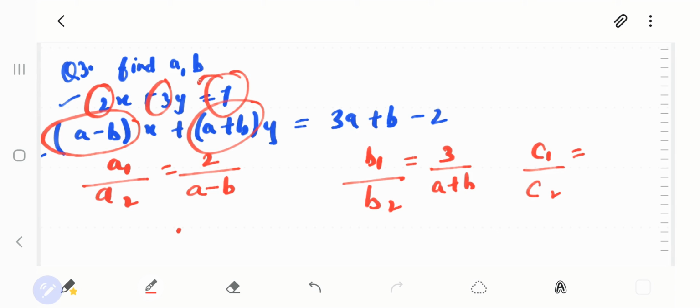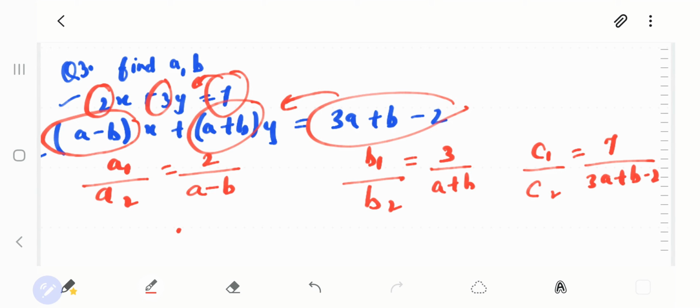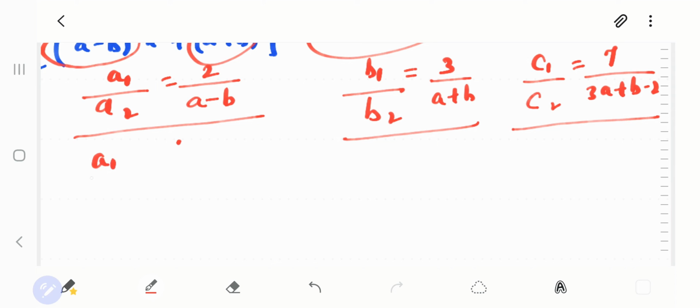So that is, here if 7 is taken, it will be in minus, and here also if we take all the stuff, it will go in minus. ठीक है, so directly minus minus कट हो जाएगा ऊपर नीचे, तो you can directly write 7 and 3a plus b minus 2. Clear? So you got a1, a2, b1, b2 and c1, c2. Now it is said that they are having infinitely many solutions. Infinitely many solutions means that a1 upon a2 is equal to b1 upon b2 is equal to c1 upon c2.